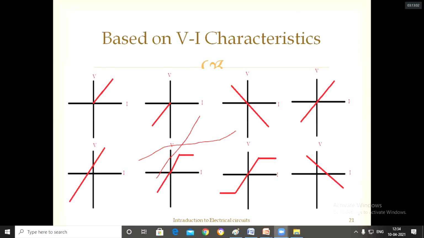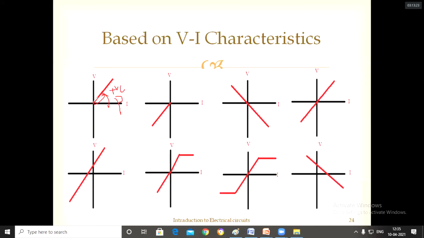Unilateral, bilateral. Now I want to say what type of element each one is, whether it is active or passive, all the things right now. So for this first one, we want to find out the slope. Positive slope, passive, but it is not linear or non-linear.